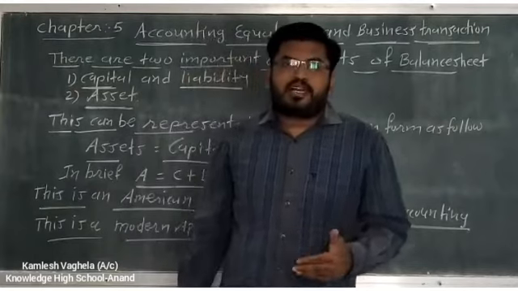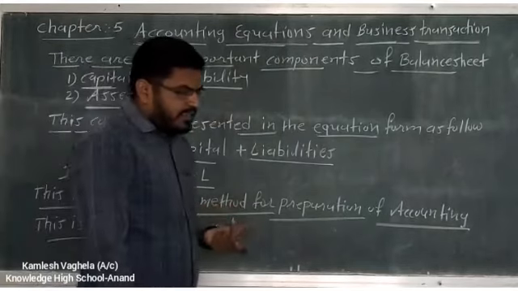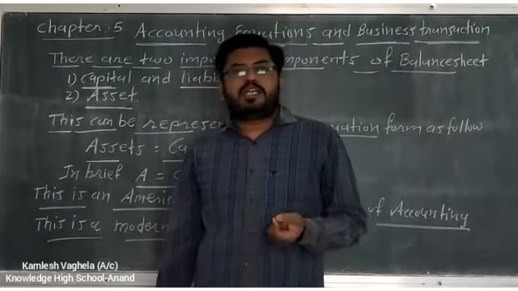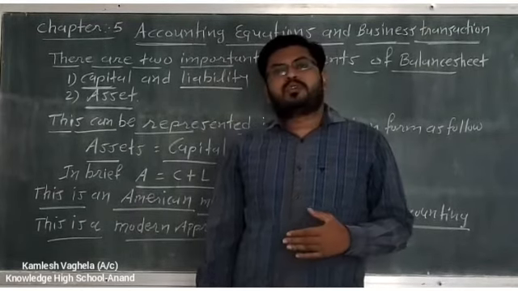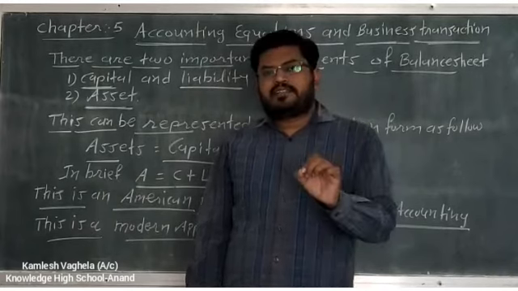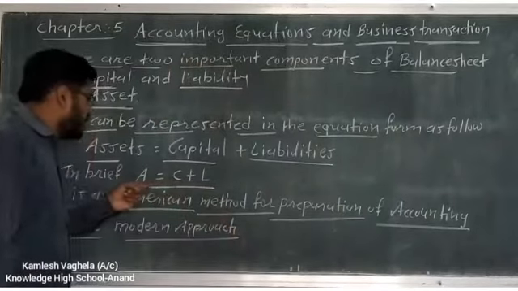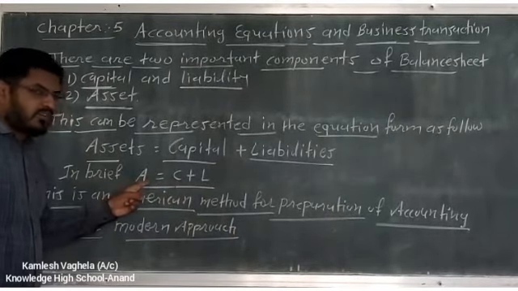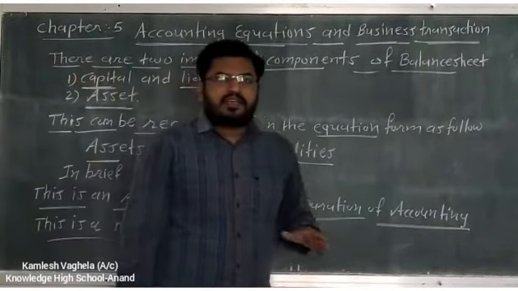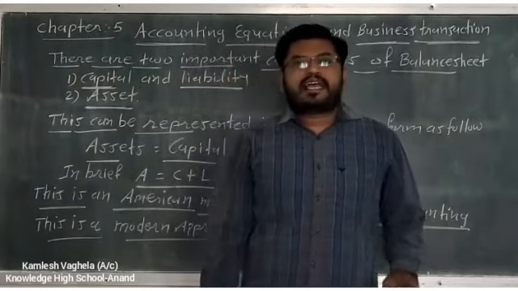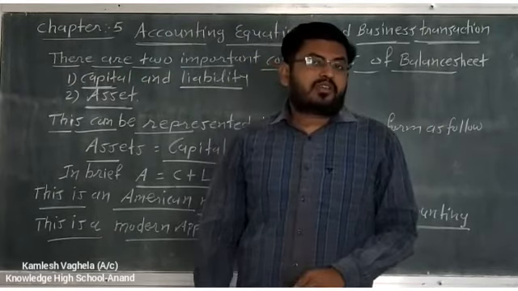अब मॉडर्न अप्रोच में हम अकाउंट्स इस तरह से मेंटेन करते हैं. A is equal to C plus L. यानी here in this system of accounting there is no need to pass journal entries, there is no need to prepare ledger accounts, and there is no need to prepare trial balance. Directly the effect of the transaction is given according to this accounting equation. यहाँ पे हम जर्नल एंट्री पास नहीं करते, लेजर अकाउंट्स नहीं बनाते, ट्रायल बैलेंस नहीं बनाते, फाइनल अकाउंट्स नहीं बनाते. डायरेक्ट अकाउंटिंग इक्वेशन के ऊपर डायरेक्ट बैलेंस शीट बनाते हैं.